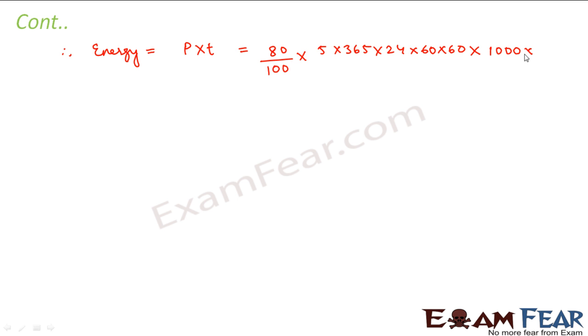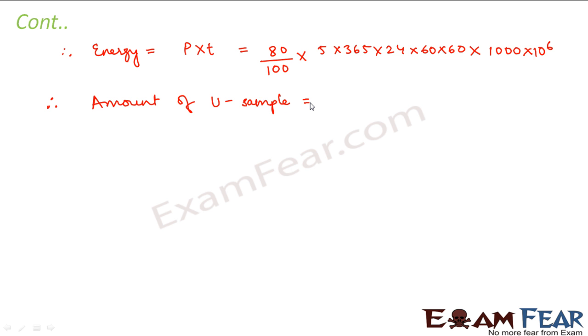Right? So therefore, we can write down the energy of the fission reactor is equal to power into time, which is equal to 80 by 100 into 5 into 365 into 24 into 60 into 60 into 1000 into 10 to the power 6. So therefore now we have to calculate the amount of uranium sample. So how do I calculate the amount of uranium sample?